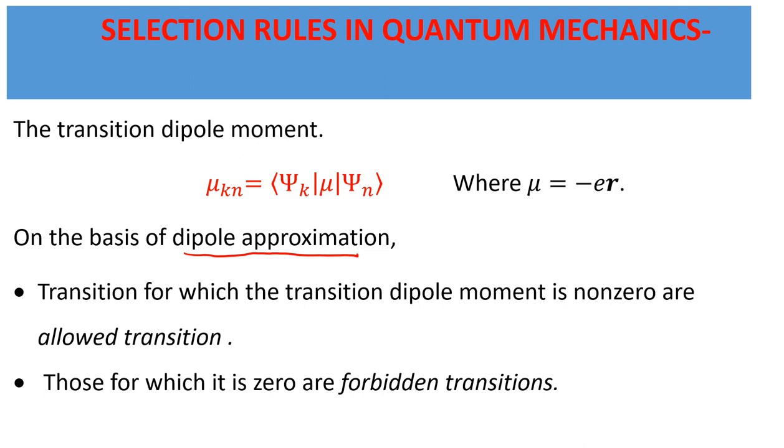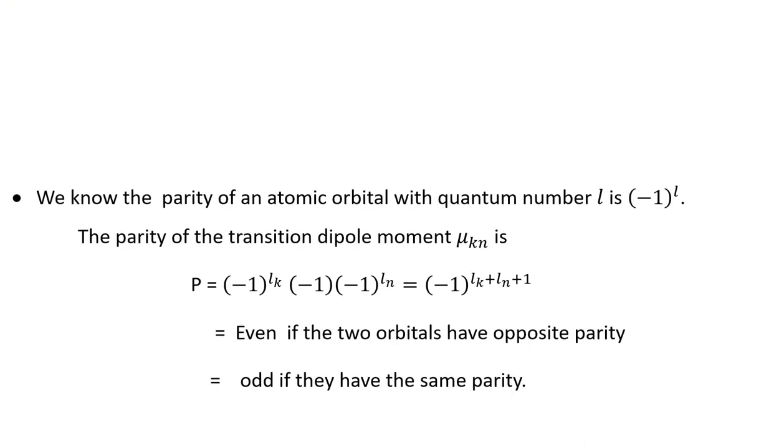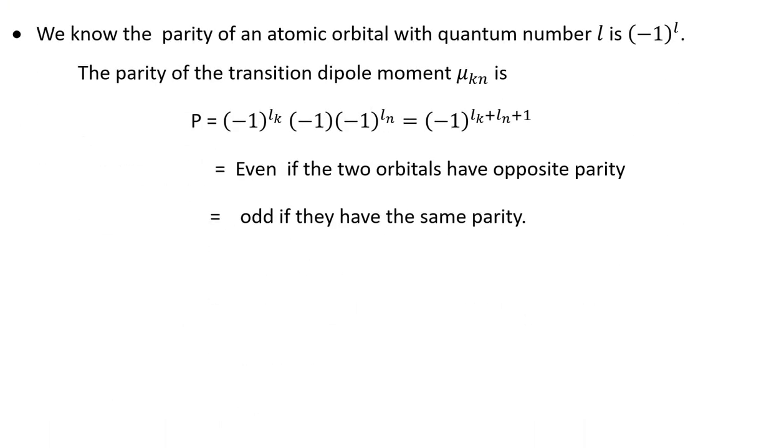the transition dipole moment μ_kn does not equal 0 is an allowed transition, and if μ_kn is 0, then it is a forbidden transition. In another way, we know the parity of an atomic orbital with quantum number L is (-1)^L.